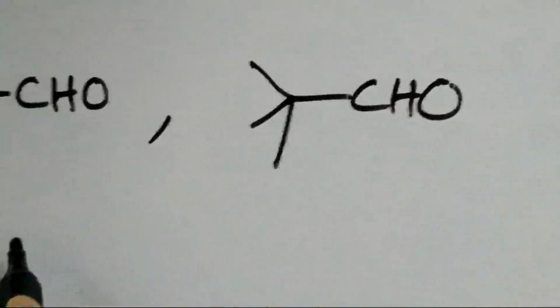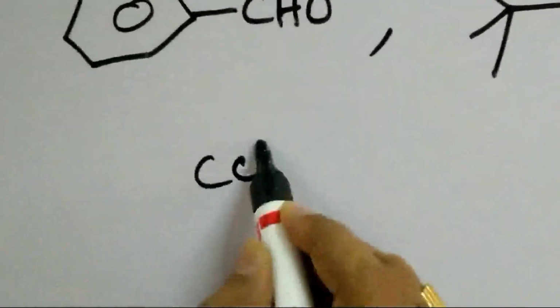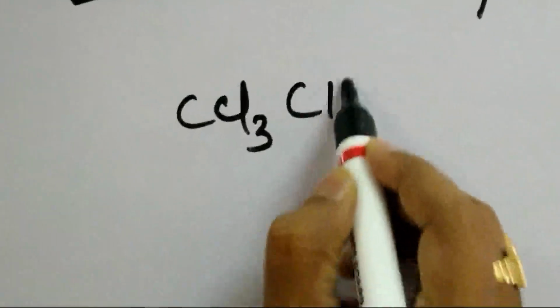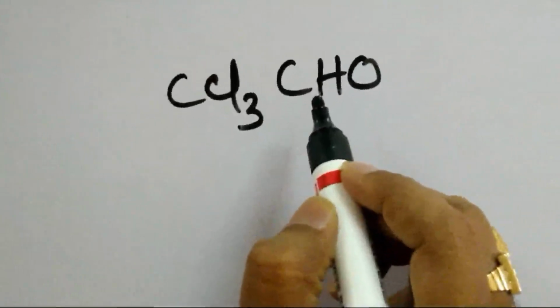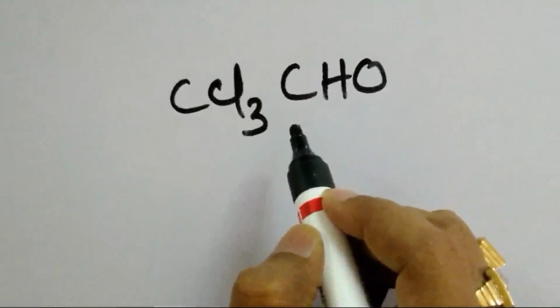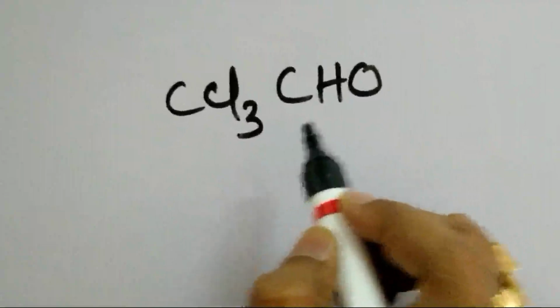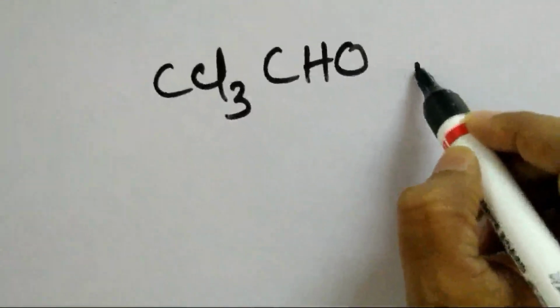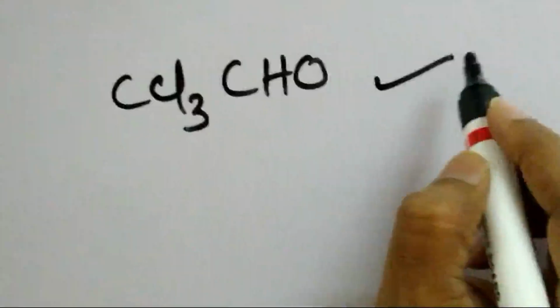Now if I ask you a question whether this chloral, trichloroacetaldehyde, gives Cannizzaro reaction or not, then what is your answer? Generally you will be thinking that it gives Cannizzaro reaction, but that is wrong.